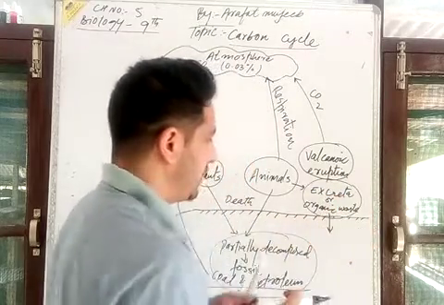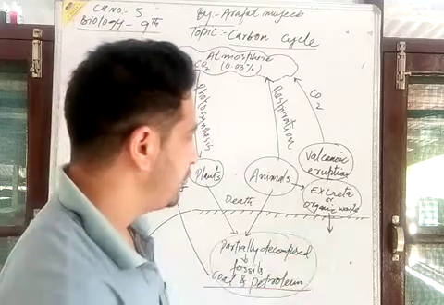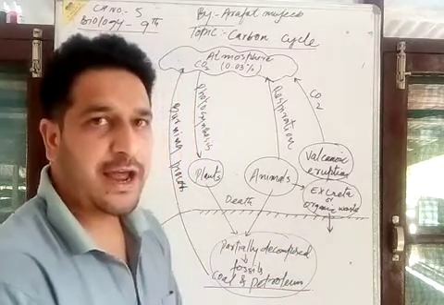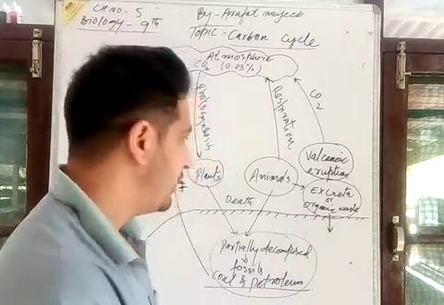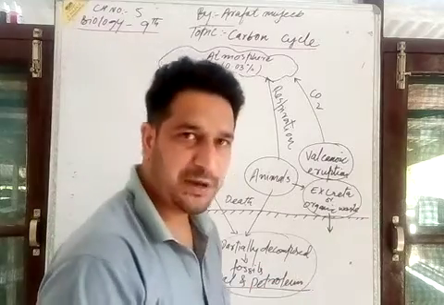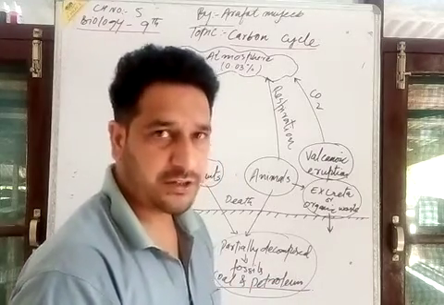They are dumped into the soil. Upon their anaerobic decomposition, there is a formation of methane gas, that is the marsh gas.